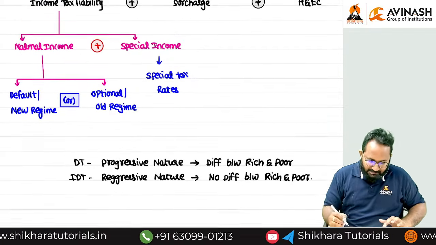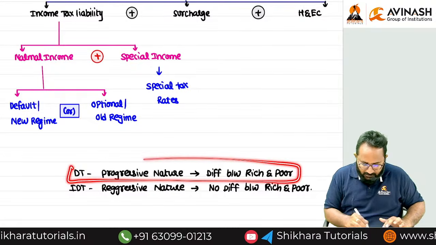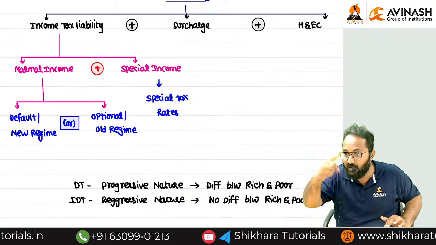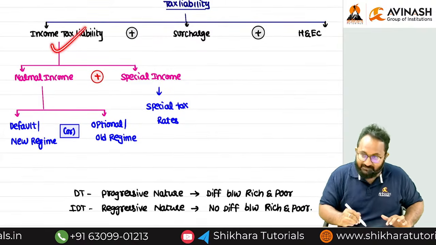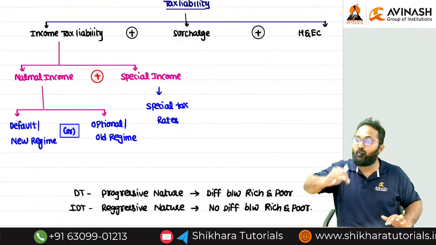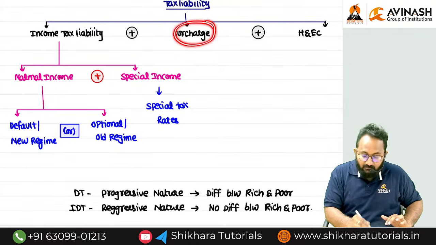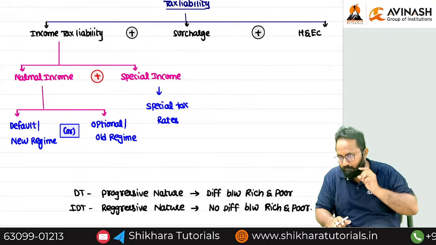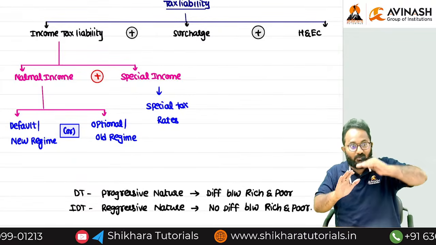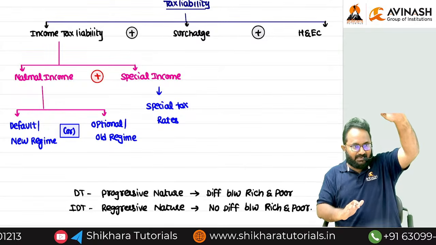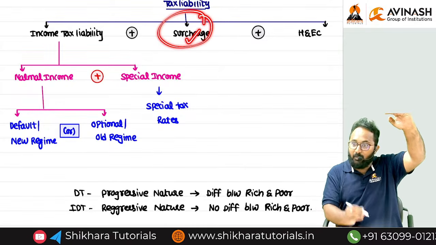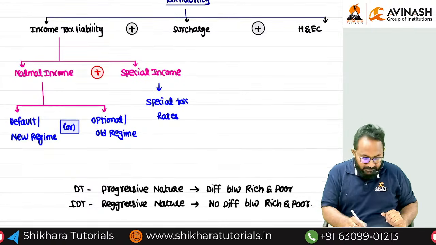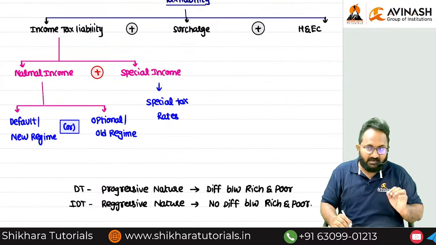Now, in direct taxes, rich and poor differentiation we have to show by applying surcharge. Already we charged tax. But we want to levy a larger amount of tax by using the surcharge. Surcharge is always for the rich people, remember. If their total income exceeded certain limits, now I want to collect one more type of tax. What is that? Surcharge. Remember, surcharge is simply for the rich.